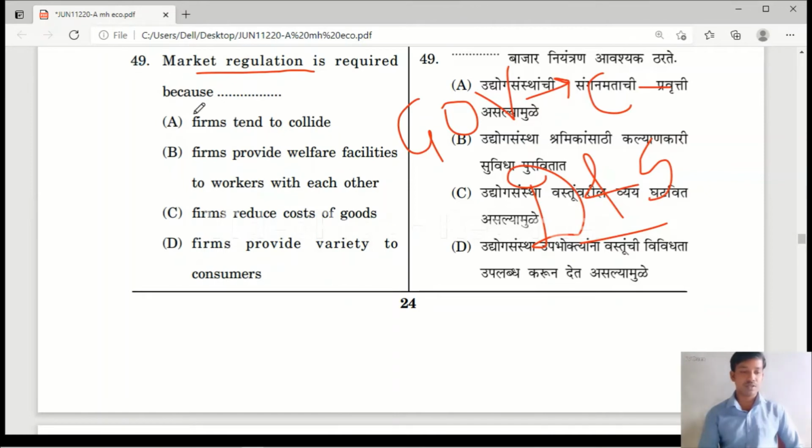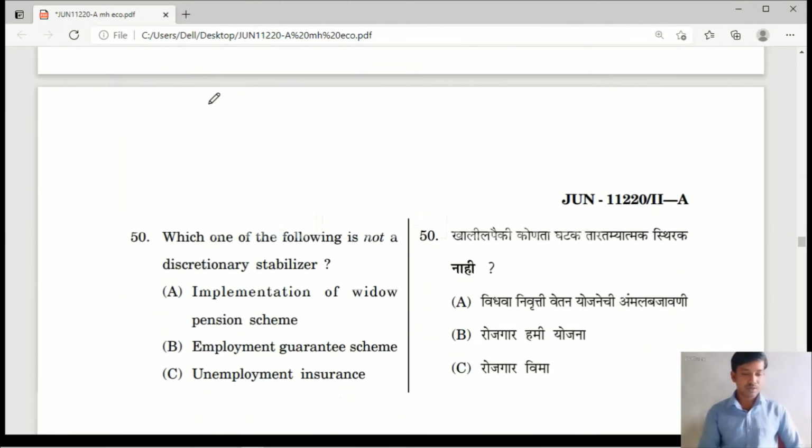Why is it necessary? Because firms tend to collude. When firms are colluding, they will increase the price, and when they increase the price, consumers have to sacrifice their surplus, so the welfare will decrease. To avoid this, market regulation is necessary. So option A is the correct answer. I hope it is clear to you. Let us move to question number 50.